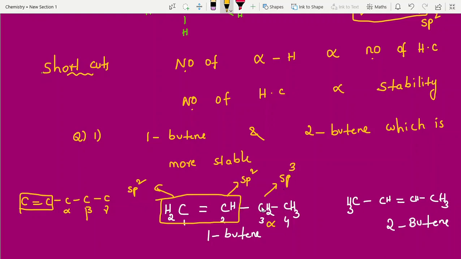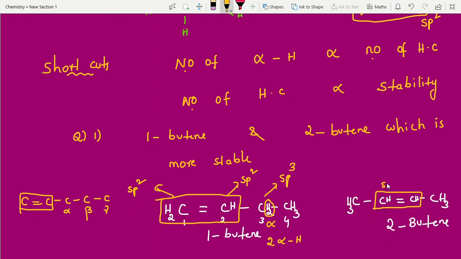These two conditions are a must. With respect to the sp2 carbon, the next carbon is the alpha carbon, and it must be sp3 hybridized. Next, the alpha carbon is there, but are alpha hydrogens also there or not? We have to check it. Yes, it has 2 alpha hydrogens. That's it. Here we don't have more carbons. Leave it. Now come back to this one.